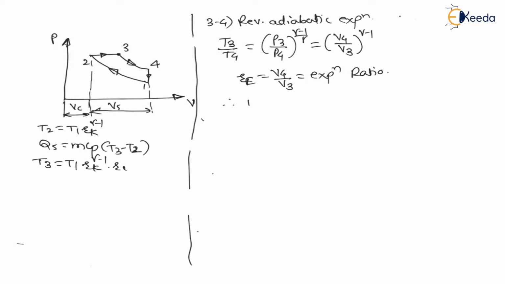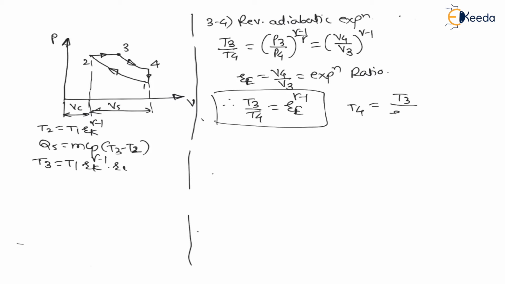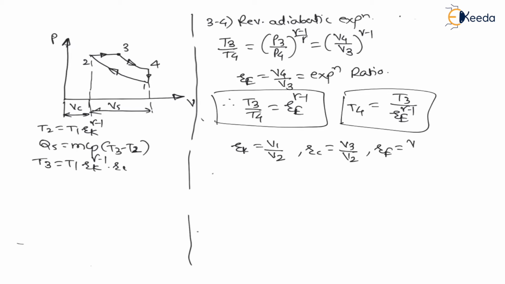Therefore from this we can say T3 divided by T4 is equal to RE, the expansion ratio, raised to gamma minus 1. So my dear students, from this we can calculate T4, right? Therefore T4 is equal to T3 divided by RE raised to gamma minus 1. Now let us derive one relation between compression ratio, cutoff ratio and expansion ratio. We have compression ratio RK is equal to V1 divided by V2, that we have seen. Then cutoff ratio RC is V3 divided by V2, and expansion ratio RE is equal to V4 divided by V3.